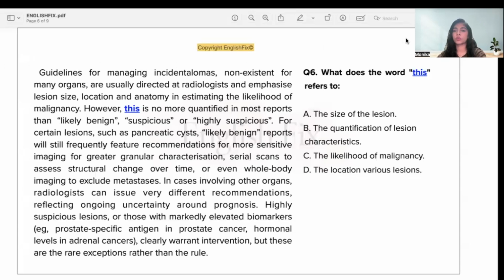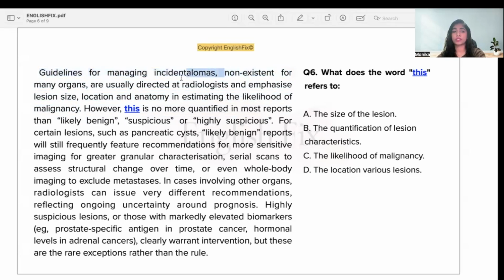All right, so this question asks what the word "this" refers to. In order to answer these questions, we need to look at the sentence which contains the term, and we need to look at the sentence which is given before that sentence. Before it, we have a very lengthy sentence here.